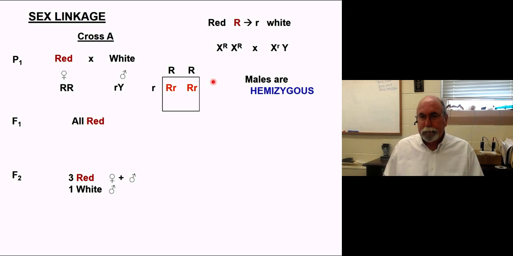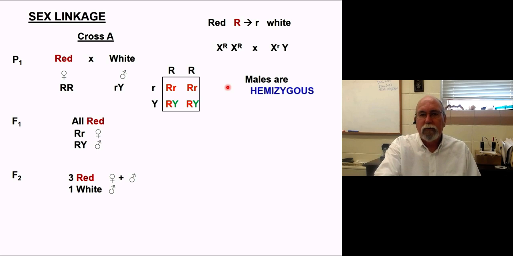All right, so what are we going to get? We're going to make a cross between a homozygous female who's going to pass red to all of her progeny, right? Red's dominant, so everybody's going to be dominated. Even though the male's passing a white, it's dominated in the females, and then it's not even showing up in the males because the sons of this are getting the maleness from dad, the Y chromosome, as we see there. So we've got these 2 outcomes down here now, and we've got these red males. Now you notice that the females are all going to be heterozygous, but because of dominance, they're going to be red. The males are going to be hemizygous.